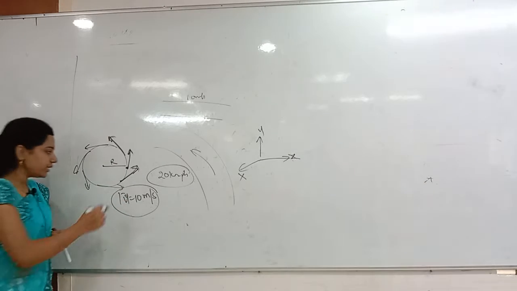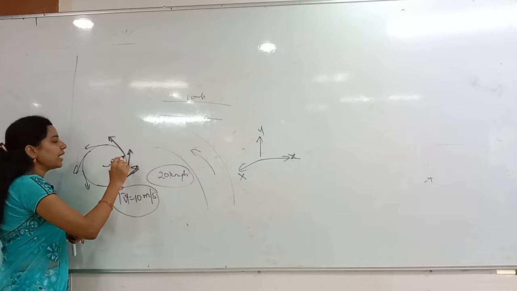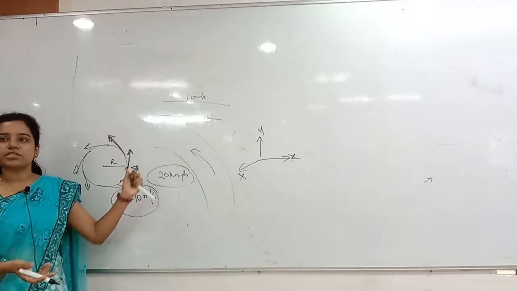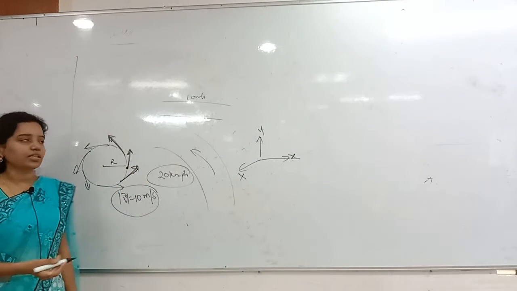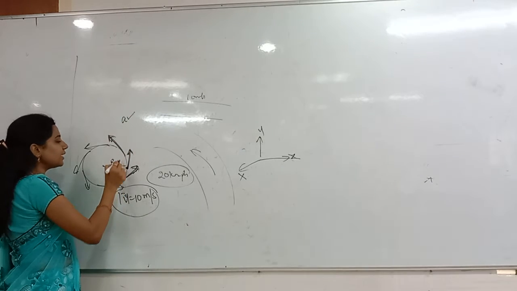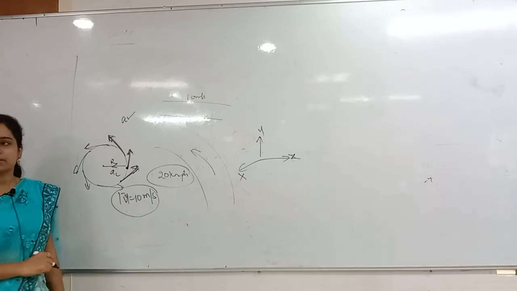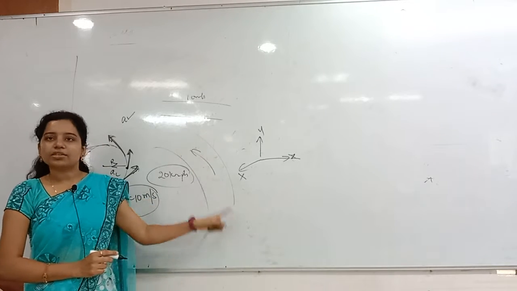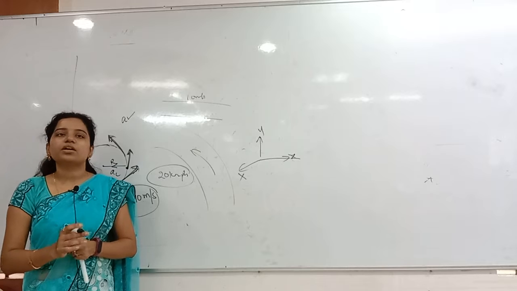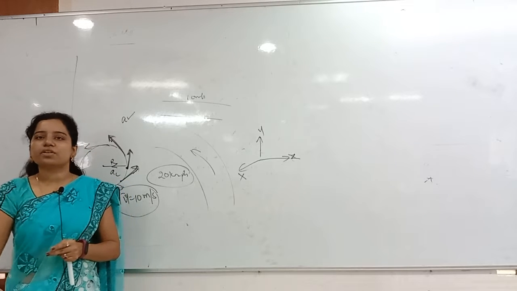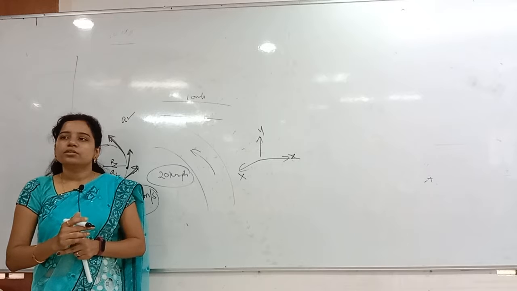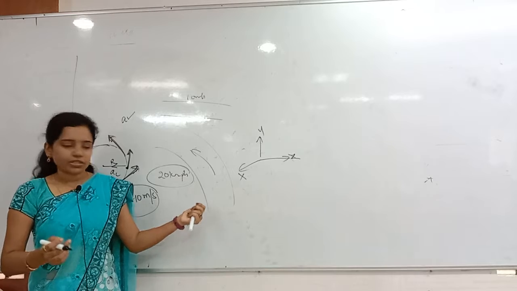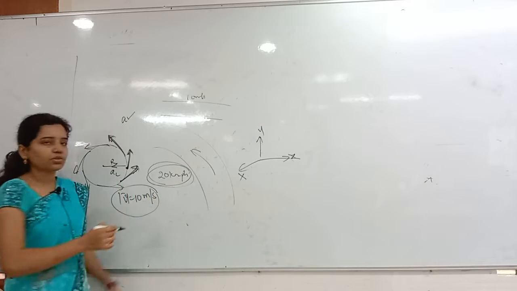Why? Because at each and every point of time, the direction of velocity changes. Whenever the velocity is changing, there is acceleration. That acceleration we call centripetal acceleration. Clear? So whenever the car is taking a turn, at that time the speed is constant only, but the velocity is changing. What is the meaning of speed is constant, velocity is changing? Direction is changing. Velocity means speed with direction. Speed is constant. It is maintaining only 20 kilometers per hour throughout the turning.